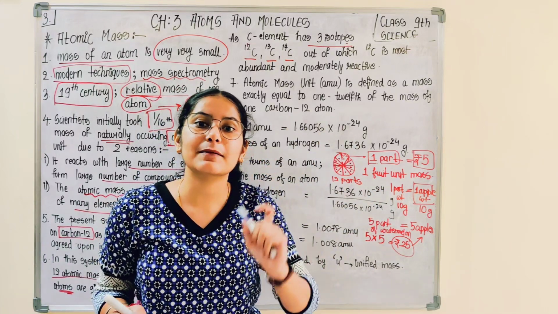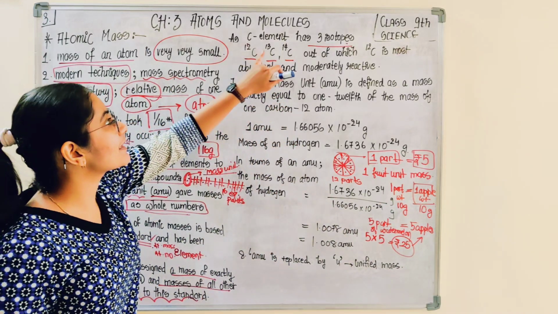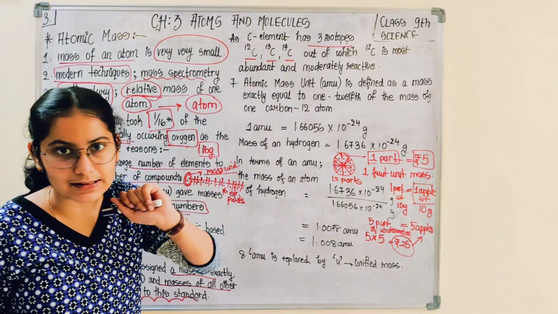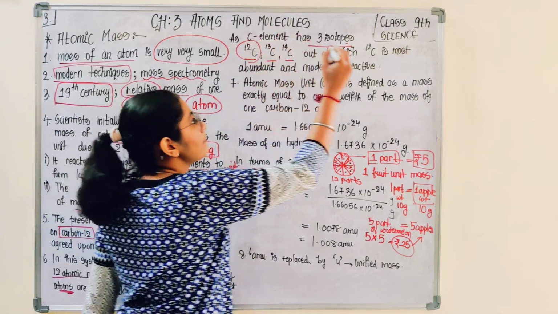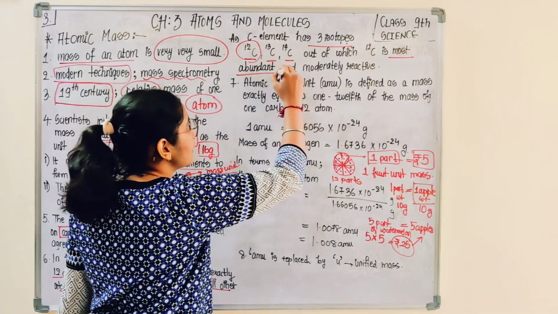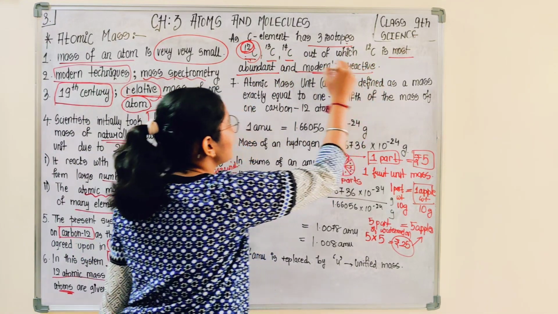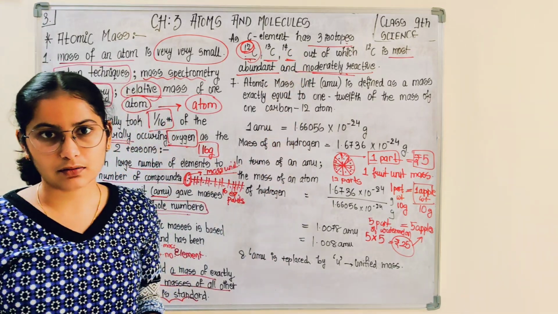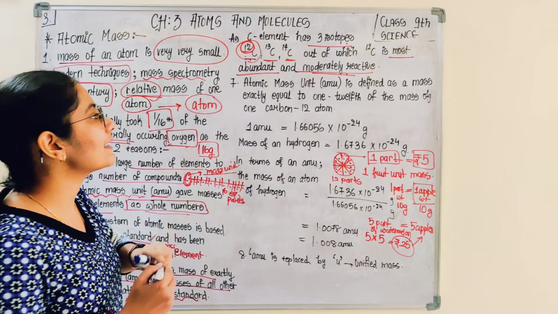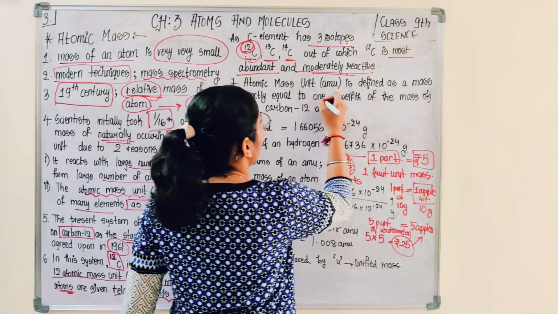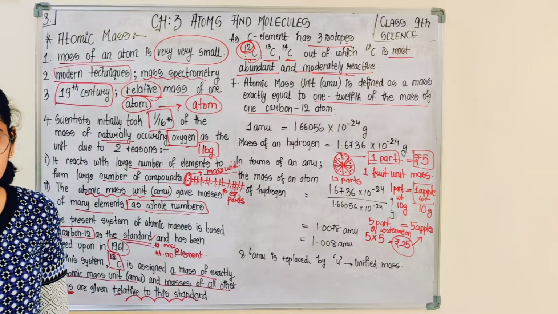Dalton said that the same element has the same atomic mass, but here you see the same element is there, but there are 3 different atomic masses. Scientists took carbon 12 only because this is the most abundant isotope with mass 12 and is moderately reactive compared to carbon 13 and 14. Okay, atomic mass unit is defined as a mass exactly equal to 1/12 of the mass of a carbon 12 atom.